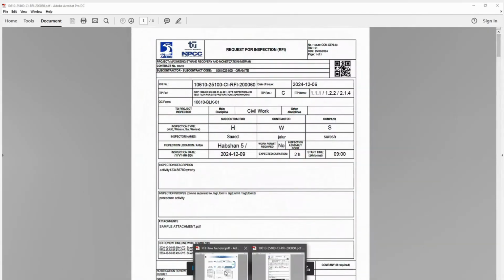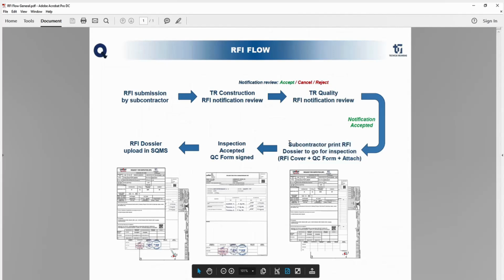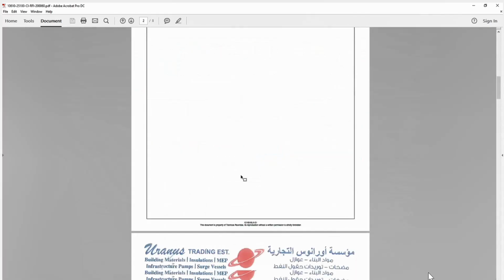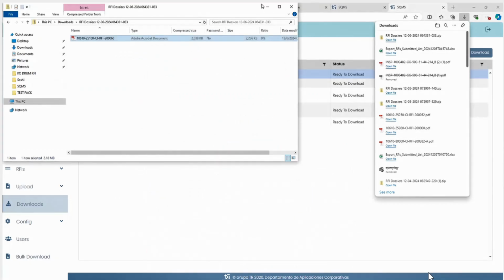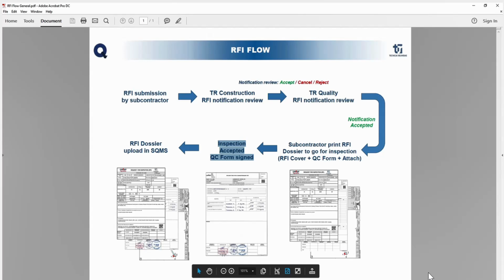Now this is already downloaded, right? Now Mr. Saeed has to share it with our QC team and inspector team, and they will go on the field and conduct the inspection. Once the inspection is done, everybody will sign this. So this is one of the attachments as I showed you all. Now let's move forward. This RFI is signed, everybody has signed. Now Mr. Saeed has to log in again for the third time. I told you the first time was for raising the RFI, the second time for downloading the RFI, and the third time for uploading the RFI for closeout. This is the last step he needs to do.